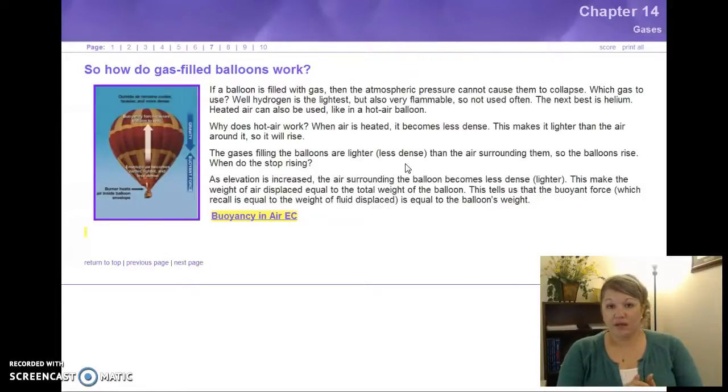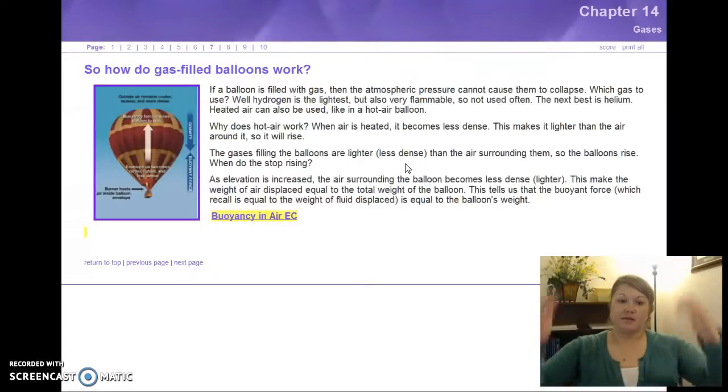Helium works really well. Hot air works well too, because if you increase the temperature of the gas, it becomes less dense, so it's lighter. That's how the hot air balloon works. As long as the air inside the balloon is less dense than the air outside, it's going to rise up. And that's how buoyancy in air works.